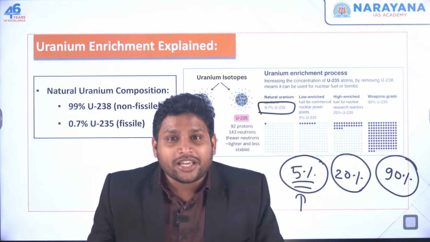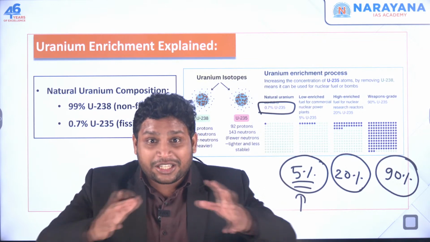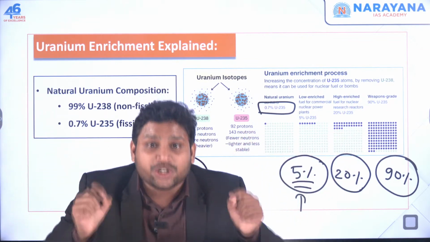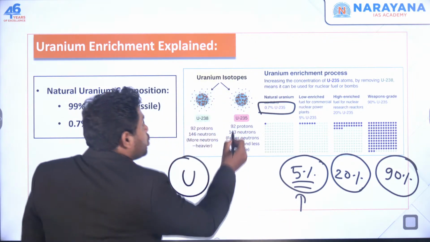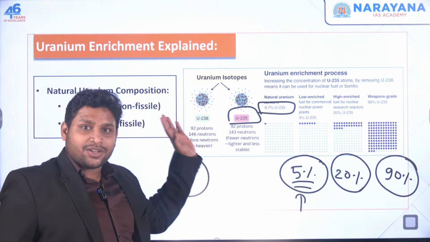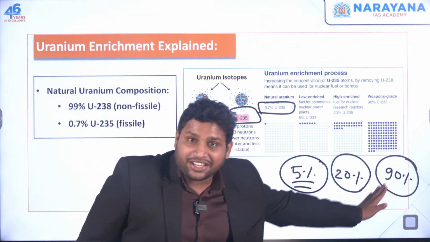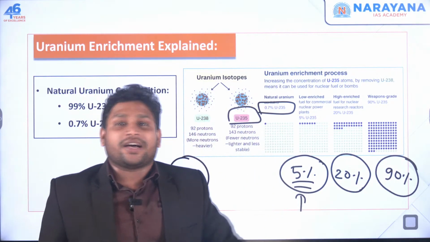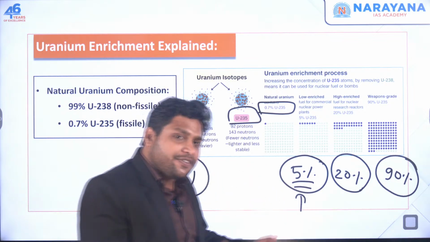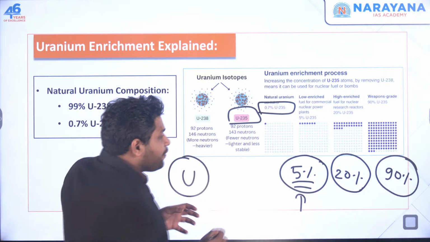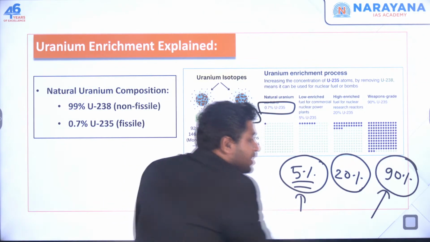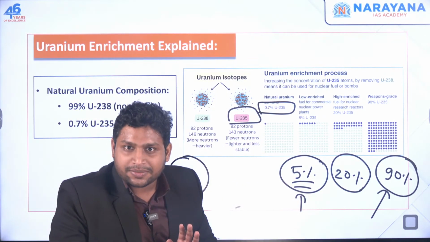That means the uranium you are using should have 90% uranium 235. So you have to enrich it to this stage. Only then can you make a nuclear weapon. Otherwise you cannot. That means even if Iran has uranium, and it is not in a position to enrich it to this stage, it cannot make nuclear weapons.